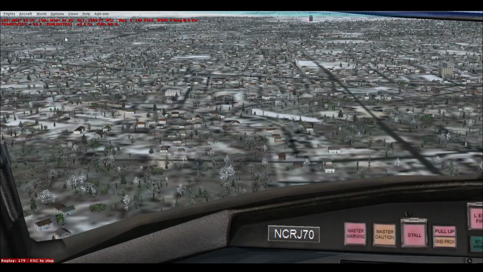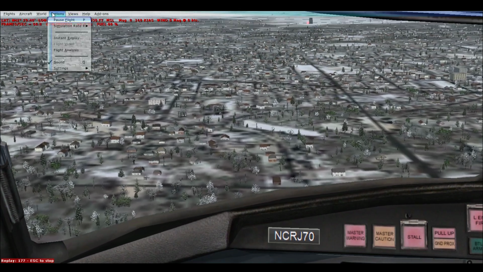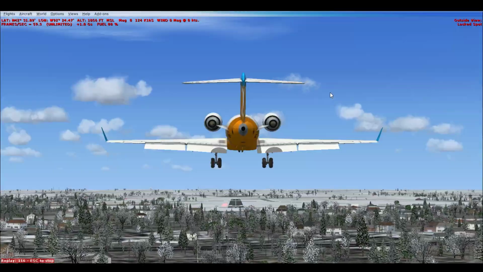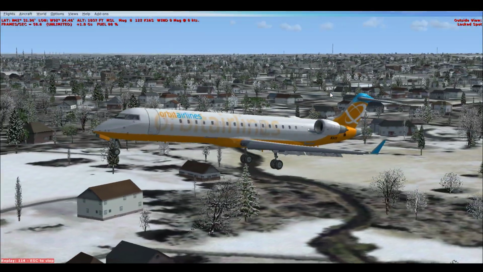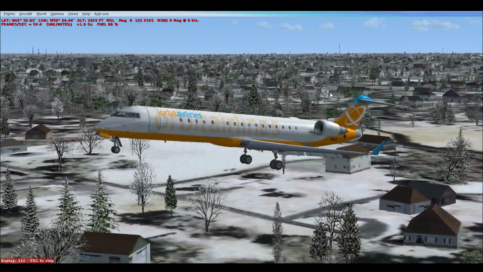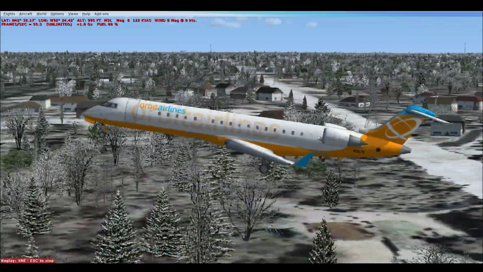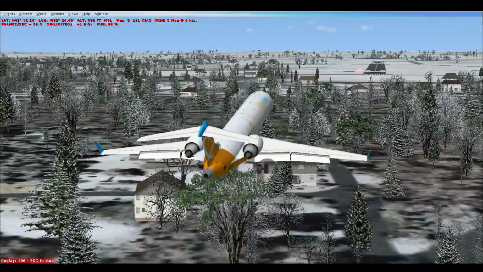We can actually do an instant replay of that landing. Go back about 180 seconds. That's too far. Instant replay about 120 seconds. And we'll get an outside view of this landing. We can see just how good we did using the autopilot features. You can see we are completely lined up with the runway.